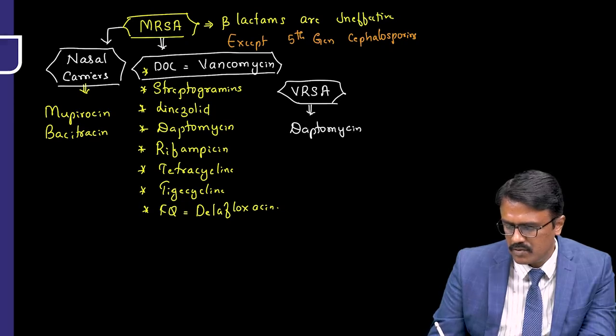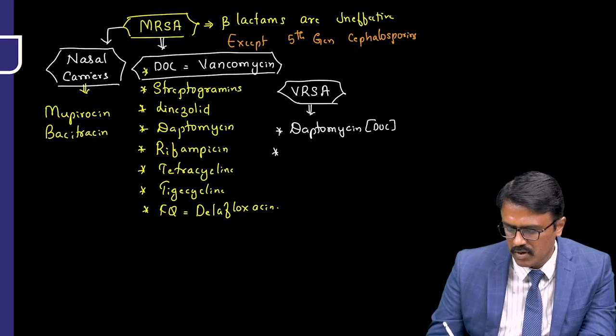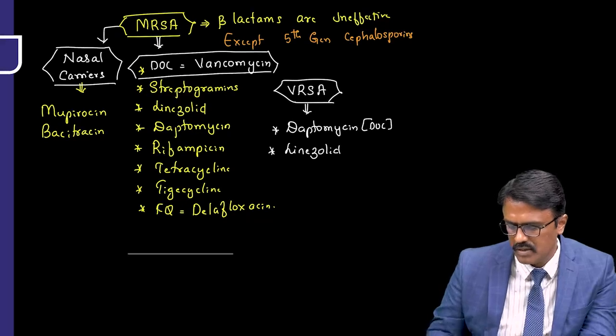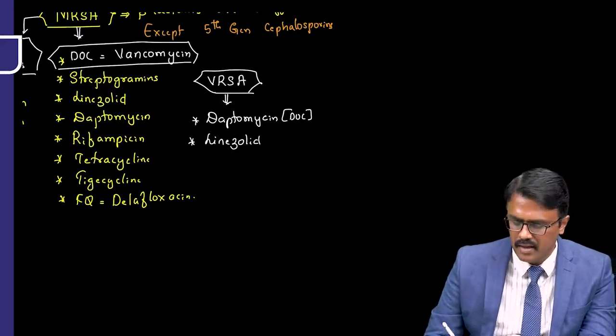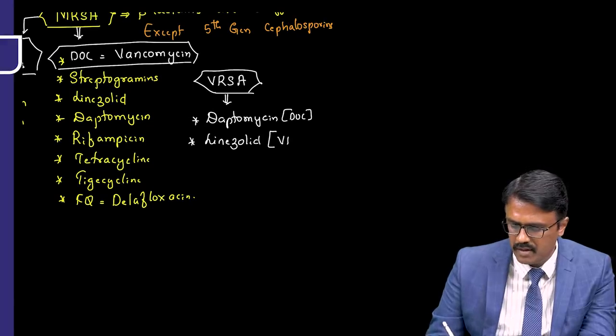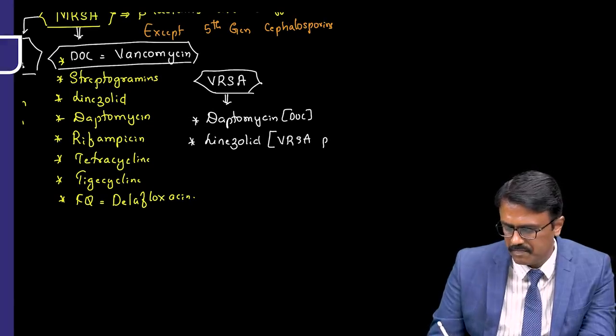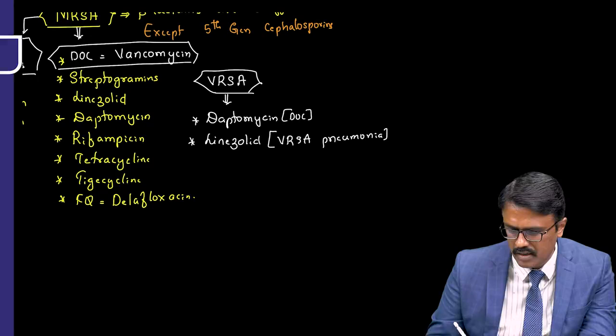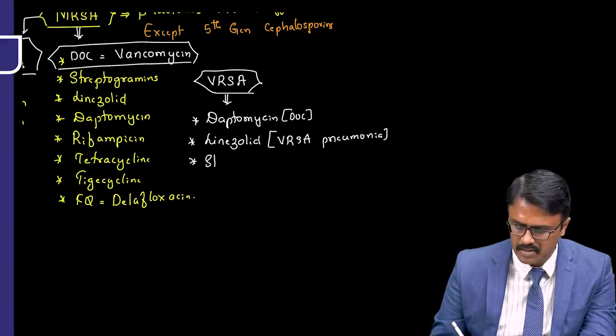That is the drug of choice for VRSA. Now linezolid is one more option. Linezolid is preferred in VRSA pneumonia. And importantly, streptogramins.